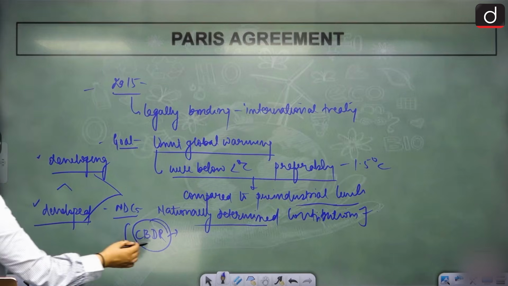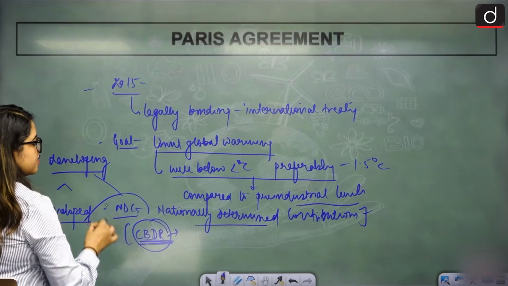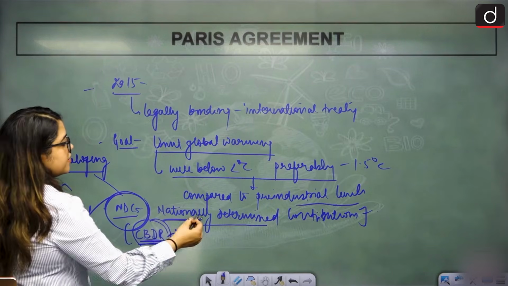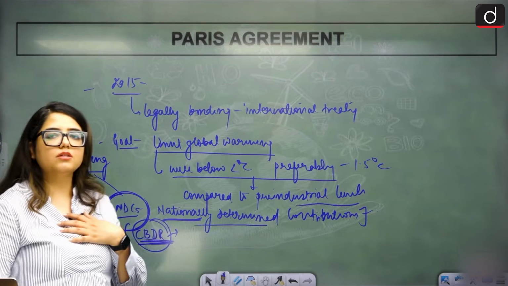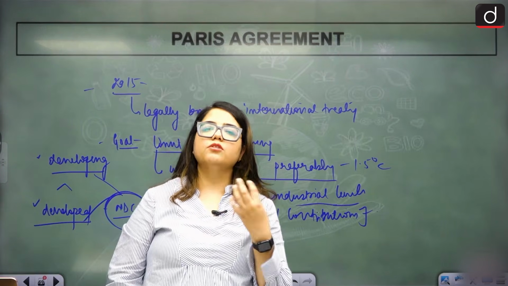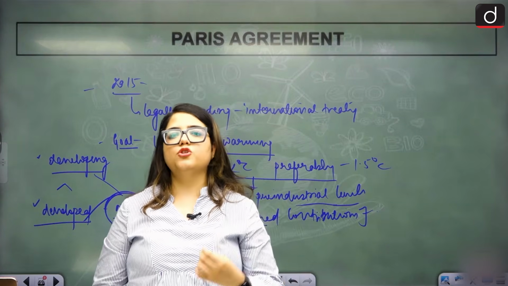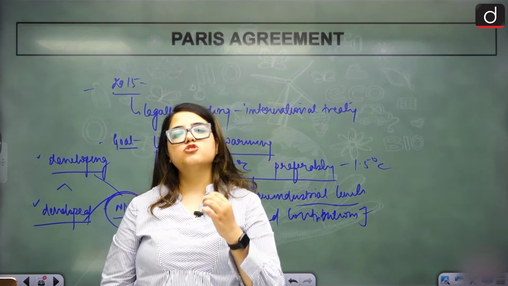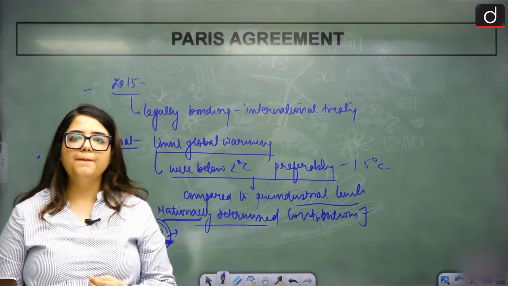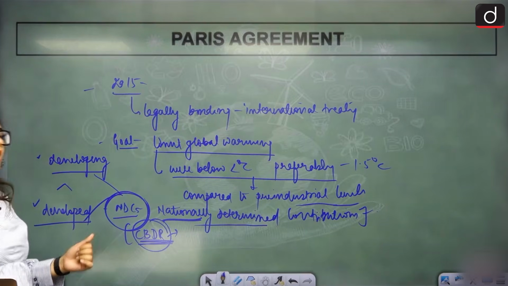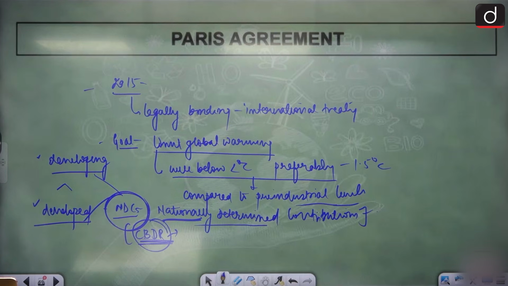That's why the responsibility is differentiated. So nationally determined contributions will come. A nation itself will decide what kind of contribution it thinks it can give, and that only should be their standard. That only should be followed. Clear? Understood? That is the concept of NDCs and CBDR.